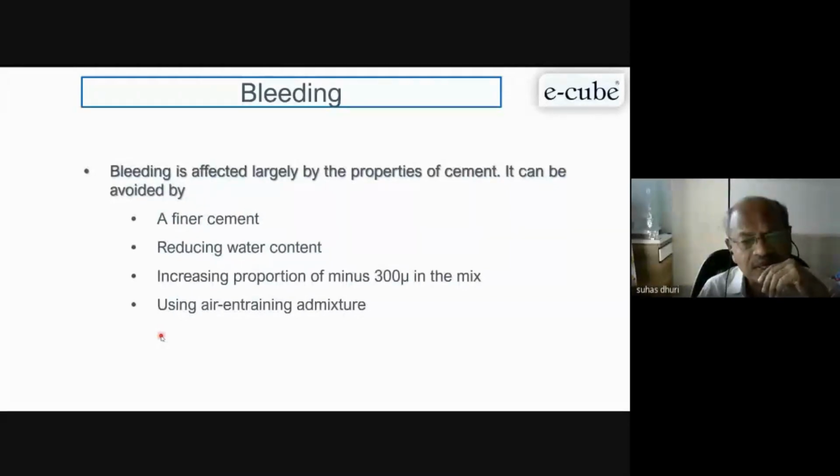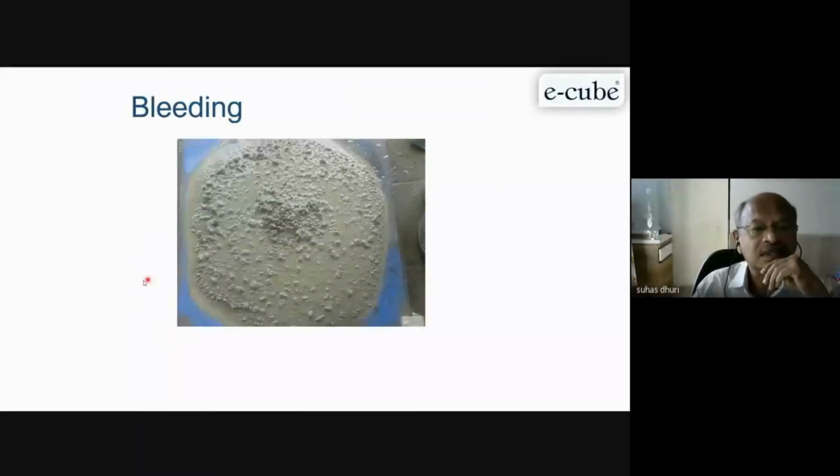A slight amount of bleeding is desirable, not very high bleeding. Sometimes we find about a 5 to 10 mm thickness of water layer on the concrete once you finish the concrete. That is not a good concrete mix design. So one has to remember that and find out. See this, this is the bleeding water.